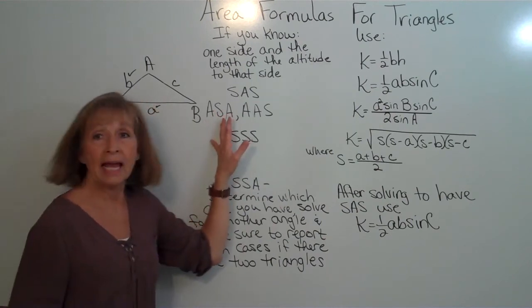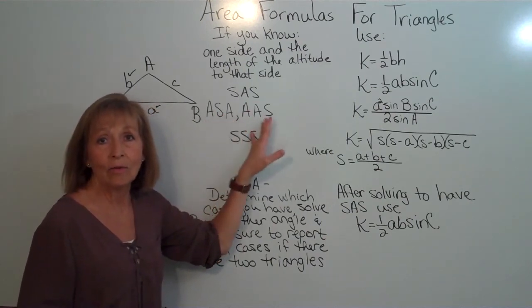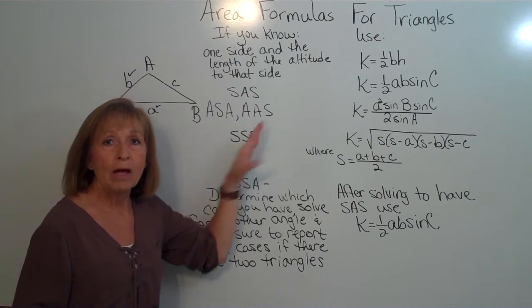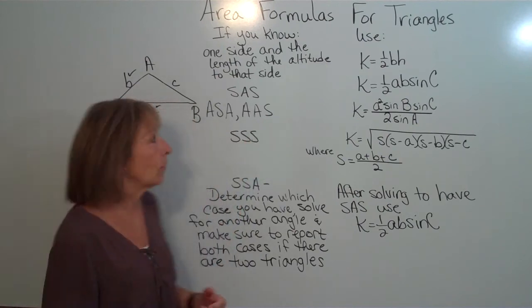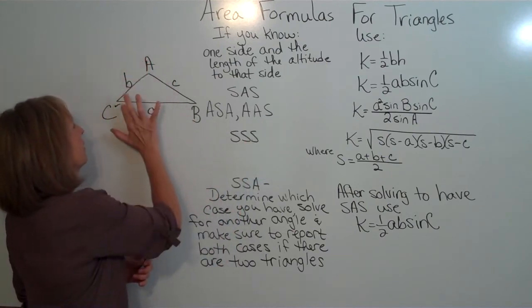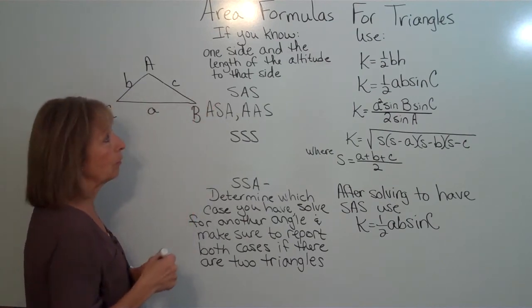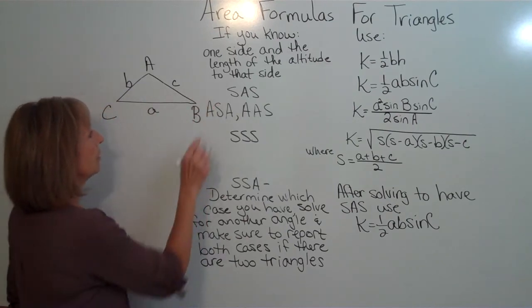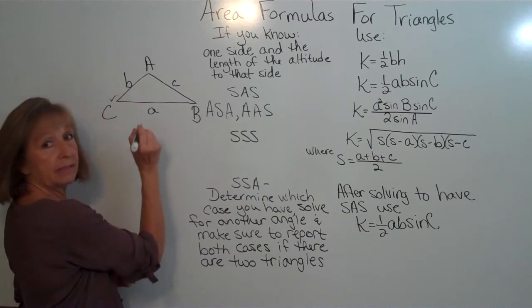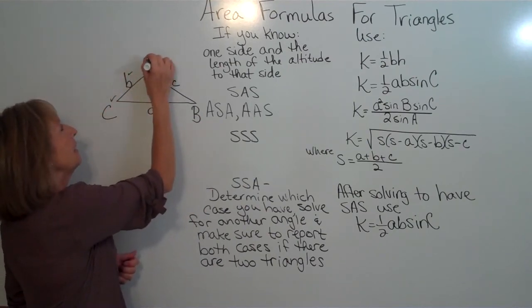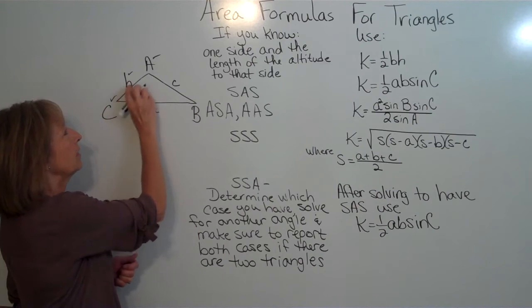Next, what if we have angle, side, angle, or angle, angle, side? Well, for angle, side, angle, or angle, angle, side, as you're coming from the information you don't know around to the information you do know. So like I would have angle C, side B, angle A, that would be angle, side, angle.